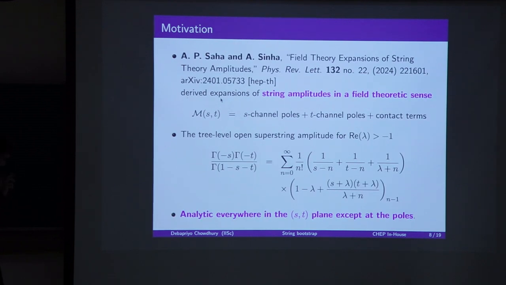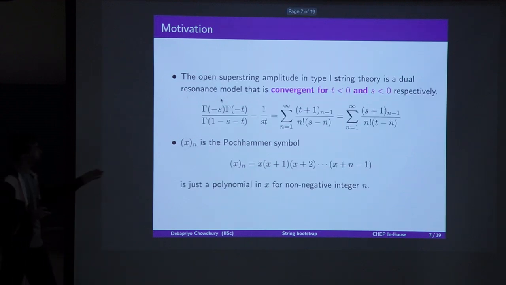So far we have a superstring amplitude that can be expressed as a dual resonance model. But the problem with the dual resonance model is that so far it doesn't have any field theoretic underlying mathematical structure. It is simply a model that doesn't even converge everywhere.